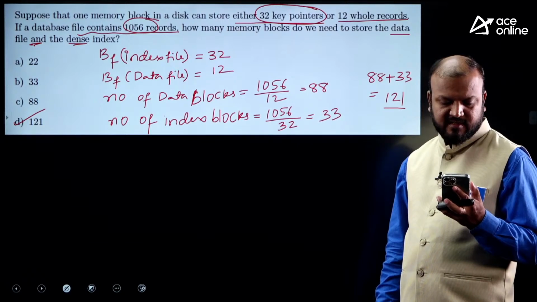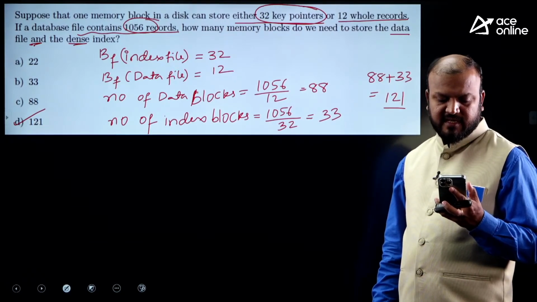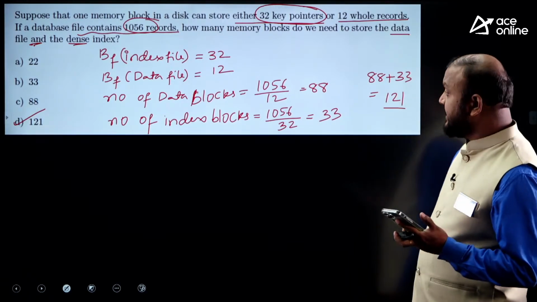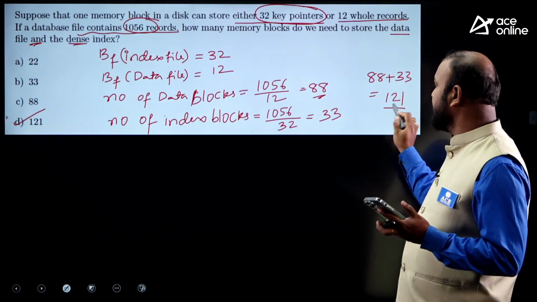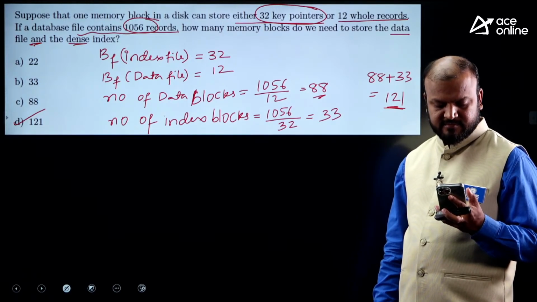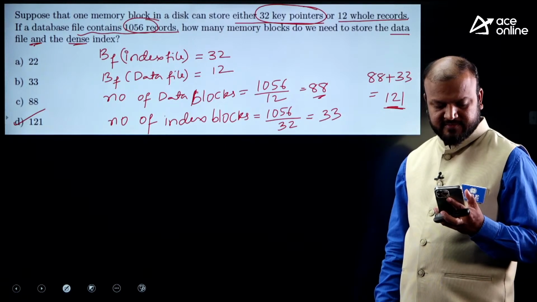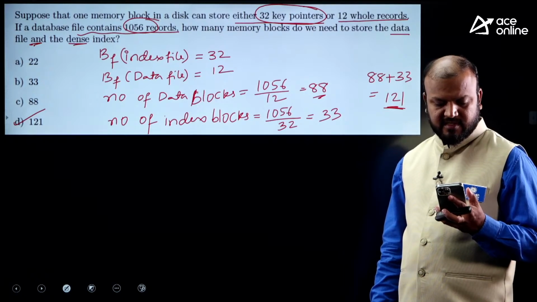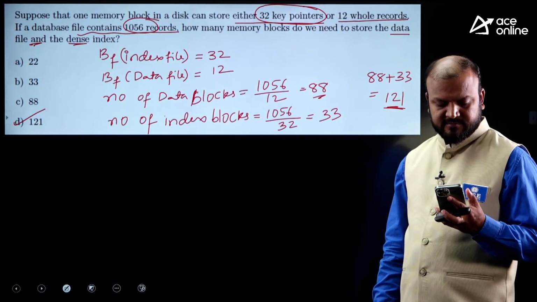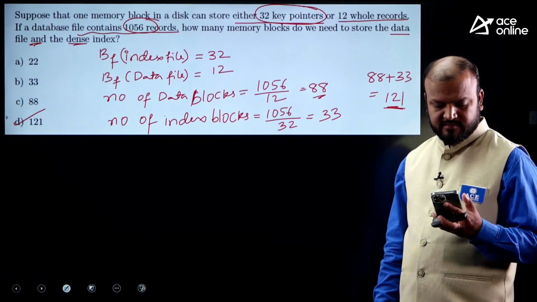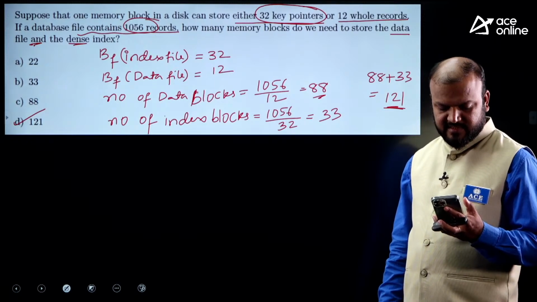Siddharth Jha. Okay, I will have to revise, okay, do it Siddharth. Siddharth, 88 is only the data blocks; the whole question asked for the total. Okay. Siddharth, okay, fine. Okay, anything else?